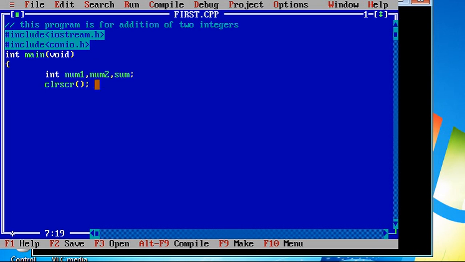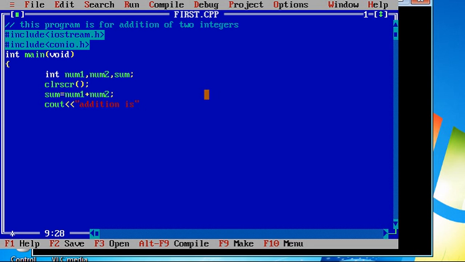Fine. Then let's see what will happen if I display the addition of num1 and num2. I have already declared sum, so I will say sum equal to num1 plus num2, right? And I have to display sum. So to display sum I need to use a cout statement. So I am saying cout, this operator is the insertion operator. I will display some message here, addition is, close double quotes.